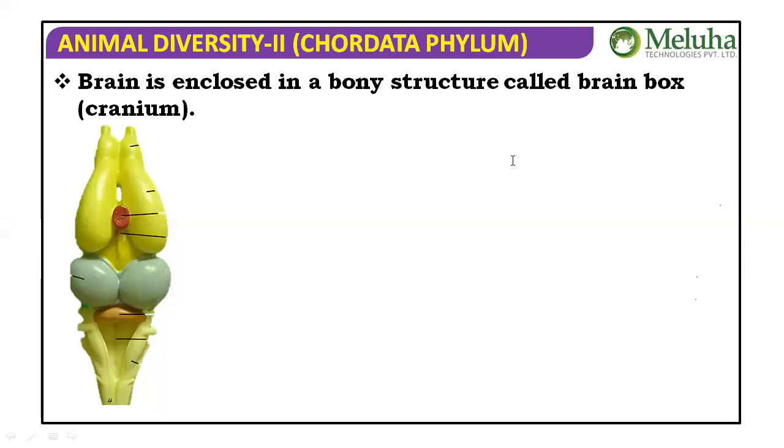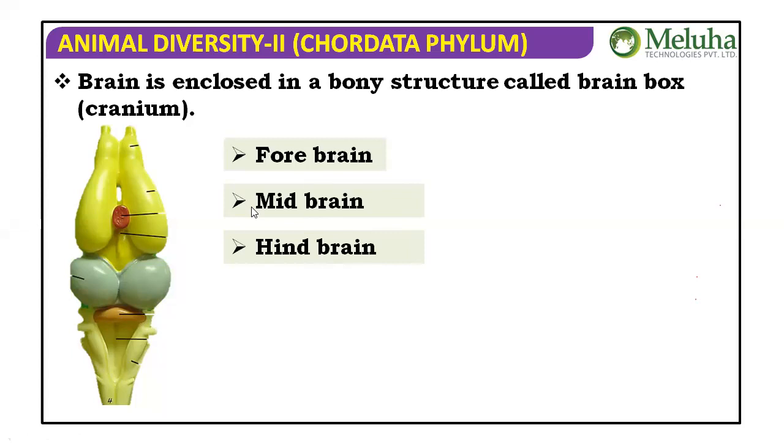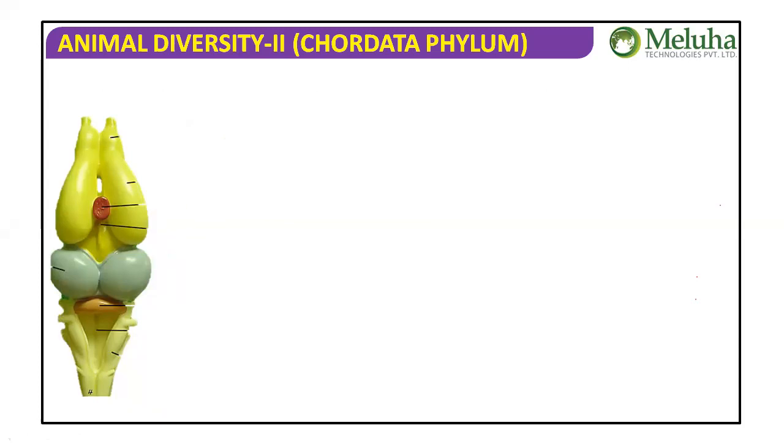A bony structure called the brain box or cranium, as we used to say. The brain includes three portions: forebrain, midbrain, and hindbrain. Let's talk about the forebrain.